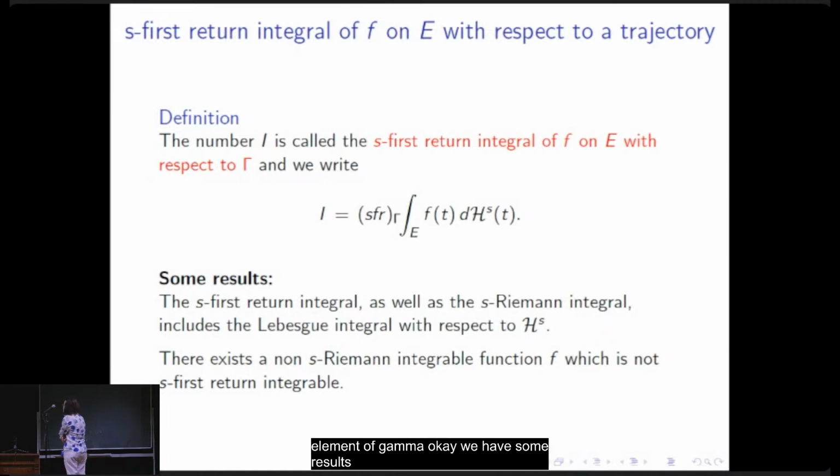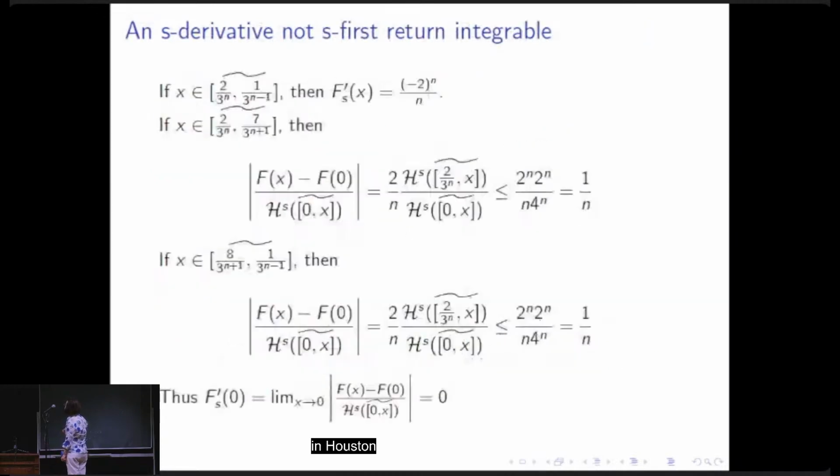The S first return integral includes the Lebesgue integral with respect to the S outer measure. There exists a non-S Riemann integrable function which is not S first return integrable, but this idea, okay, I would like to skip.